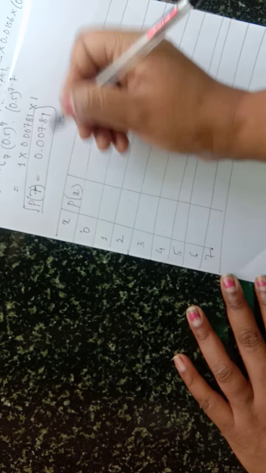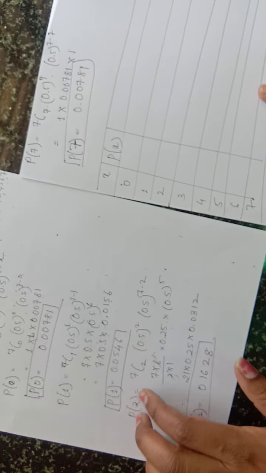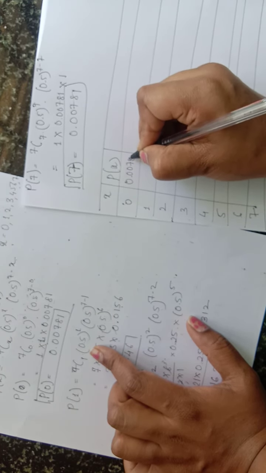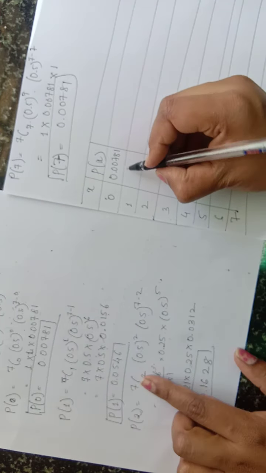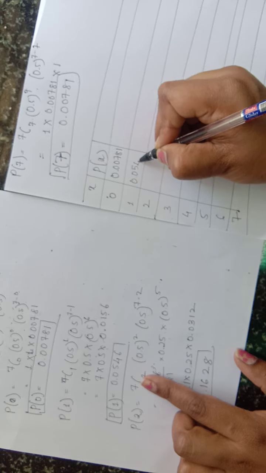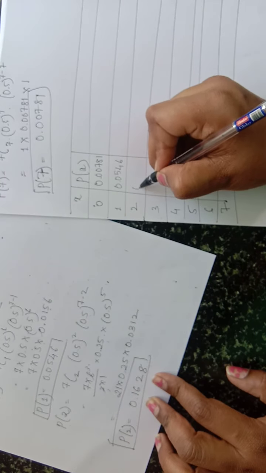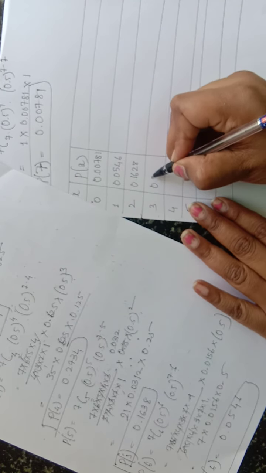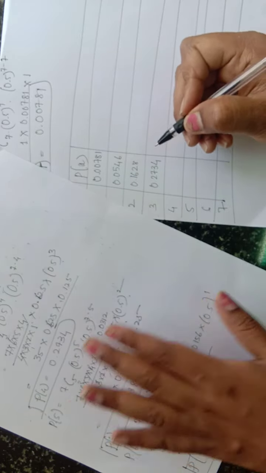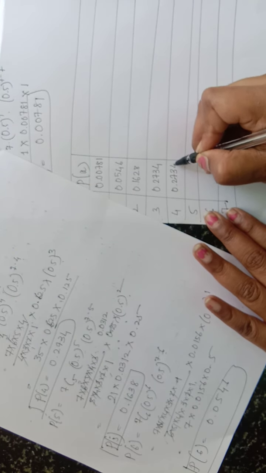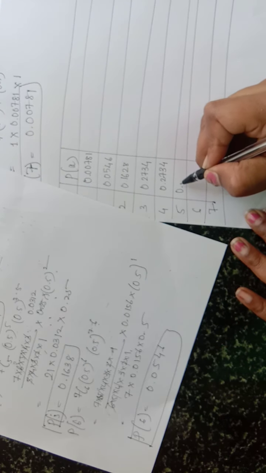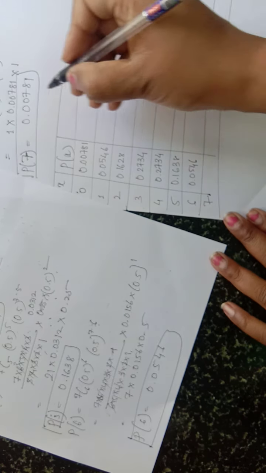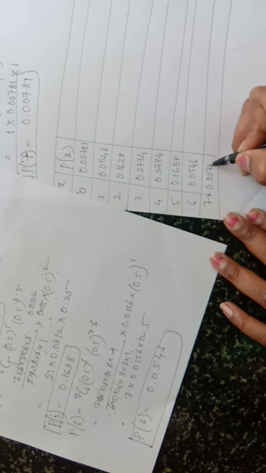Then P of x: P of 0 is 0.00781, P of 1 is 0.0546, P of 2 is 0.1628, P of 3 is 0.2734, P of 4 is 0.2734, P of 5 is 0.1638, P of 6 is 0.0546, and P of 7 is 0.00781.